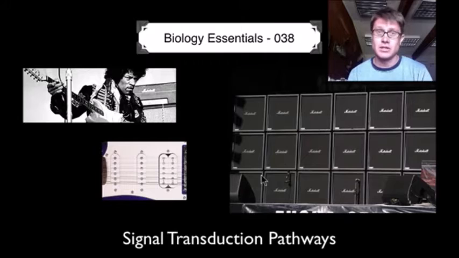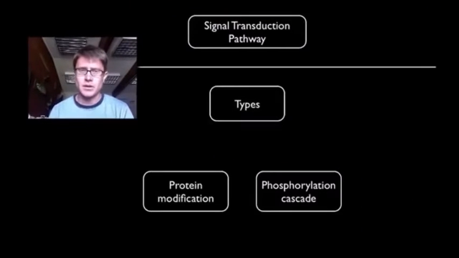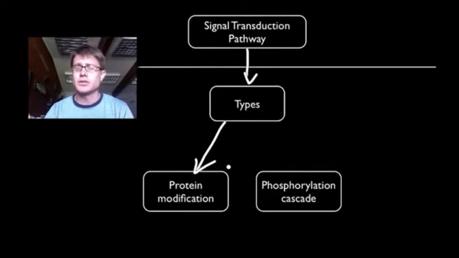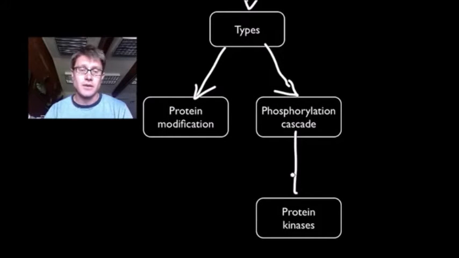It starts with a message, and that message is in the form of a chemical message. And then that's transduced into actions within the cell. Signal transduction pathways all work in the same way. There are a couple of ways that their actions work. Sometimes they'll modify a protein or change the shape, or the conformation, of a protein. But mostly there will be what's called a phosphorylation cascade. In other words, a phosphate group, which remember carries energy, will be passed off from one chemical to another, until it eventually has an action. And protein kinase is important in that.